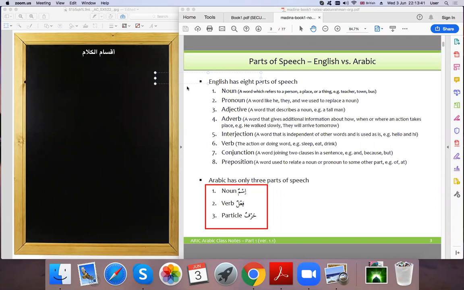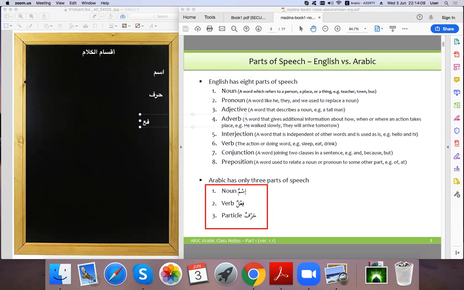Okay, so we have ism, and we have harf, and we have al-fi'l.